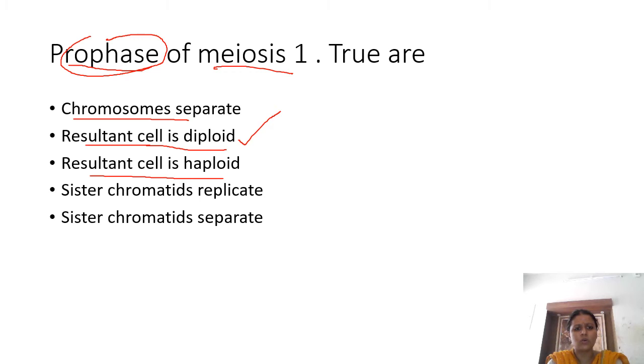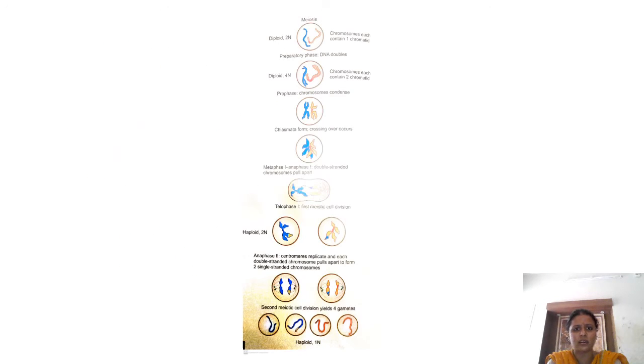Okay, so sister chromatids separate. Sister chromatids, yeah, they separate, but they won't separate in the prophase. They separate during the anaphase. Okay, sister chromatids separate during the anaphase. So what is the correct option is, the resultant cell is diploid. At first glance, this might sound as a wrong option, but this is a right option, which you can clarify here. So this is the meiosis cycle, as you already know.